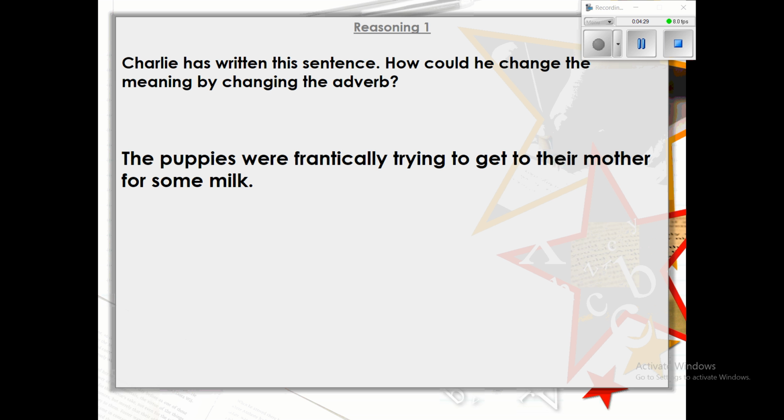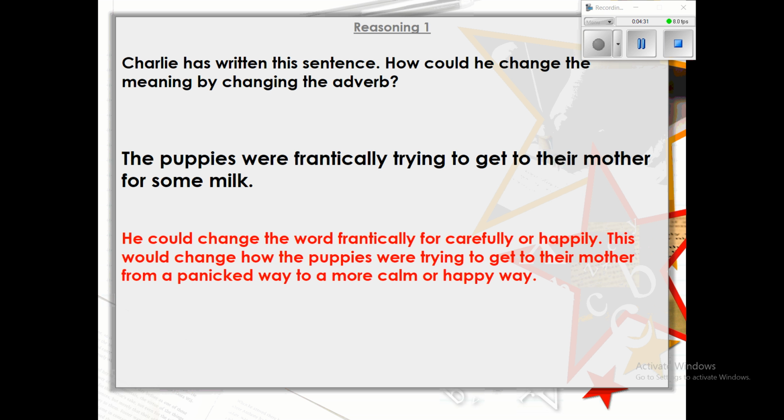Okay, let's have a look at some possible answers. So the puppies were frantically trying to get to their mother for some milk. So he could change the word frantically for carefully or happily. There's just a couple of ideas. This would change how the puppies were trying to get to their mother, from a panicked way to a more calm or happy way. Okay, so you've got to change that adverb frantically to a different adverb.